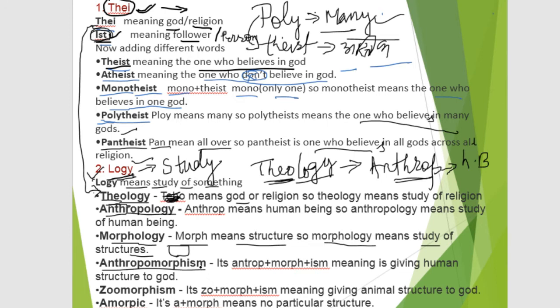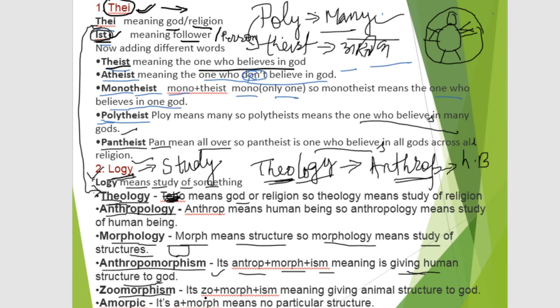The next word is anthropomorphism. Anthro means human being and morphism means giving human structure to God. Whenever we think about God, we think about a head, a body, hands and legs, somehow similar to the structure of a human being. So this is the word and the meaning: giving human structure to God. जो भगवान जी होते हैं ना, उनको एक ह्यूमन के स्ट्रक्चर में डालना. Okay, next,